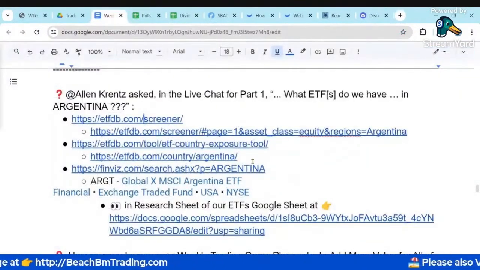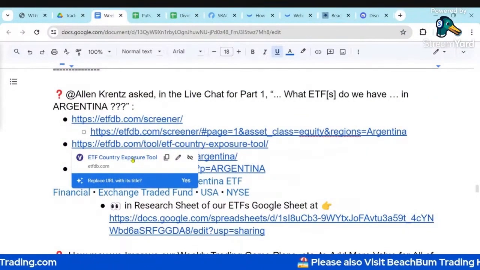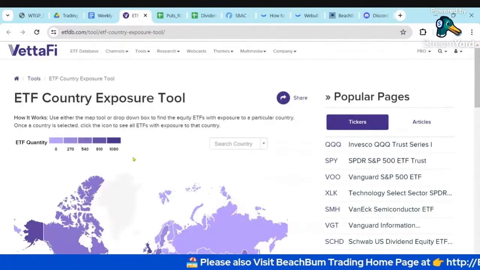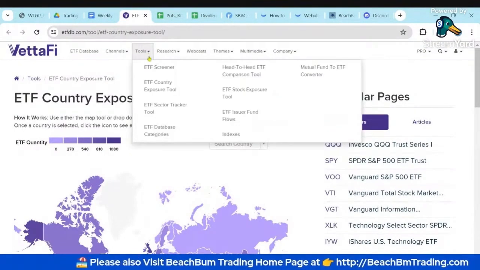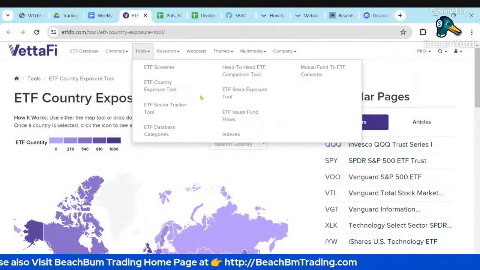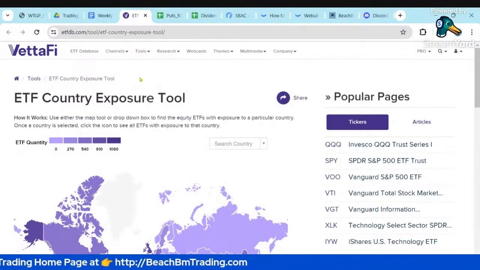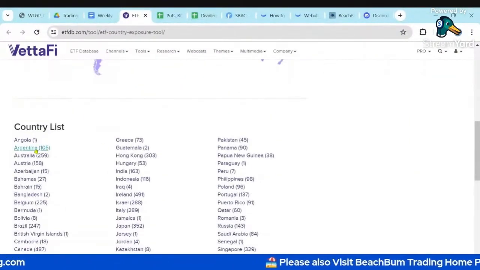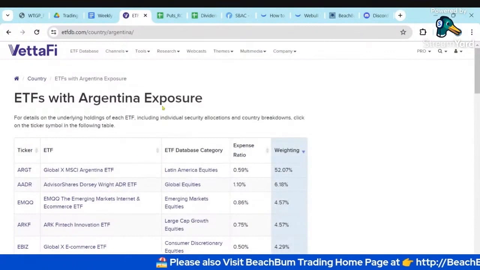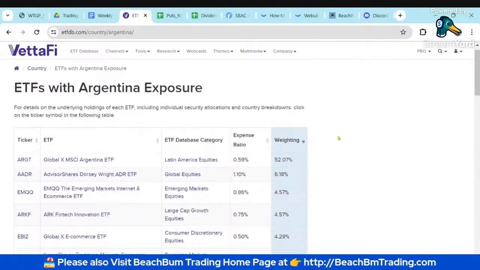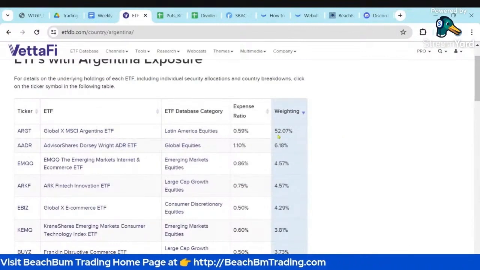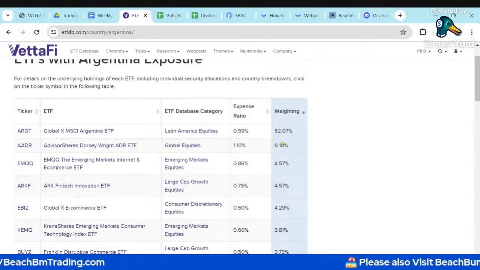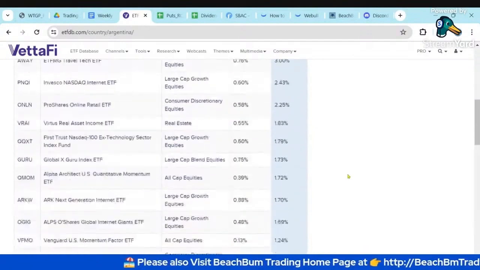So another way using the ETF database is another tool called the ETF Country Exposure Tool, which again you can find under the tools, ETF Country Exposure Tool. So if you're looking for ETFs that have exposure to a particular country, you could scroll down. We can see Argentina. So now we get a list of over 100 different ETFs, and they're weighting based on their exposure to Argentina. So again, our ARGT is the highest weighted one, but you can see a number of other ETFs that have some exposure to Argentina.